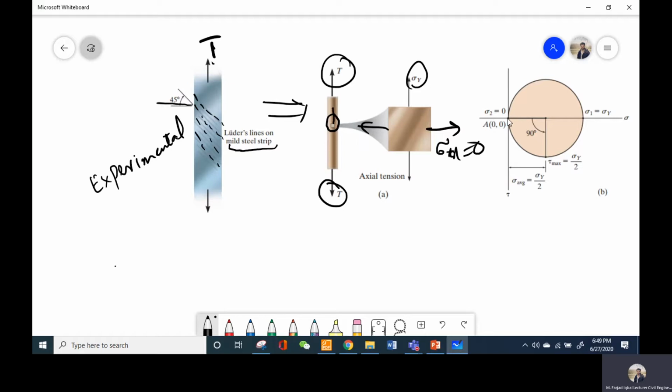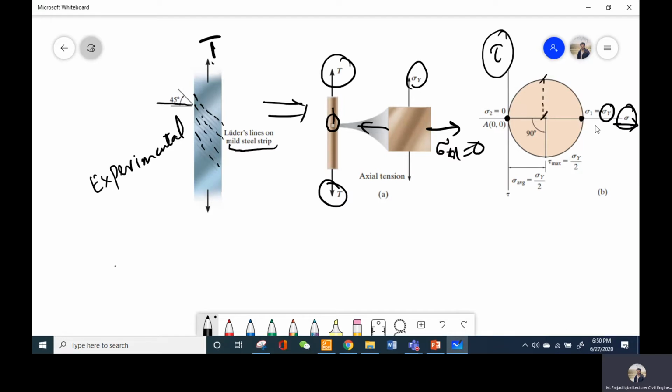For the Mohr circle, one coordinate will be the origin, and the other coordinate will be the point represented by sigma y. So this will be the Mohr circle for this element taken from the steel bar. In this Mohr circle, if I want to calculate the maximum shear stress, we know that this is the axis for the normal stresses and this y-axis is for the shear stresses. You also know that the maximum shear stress will be this one.